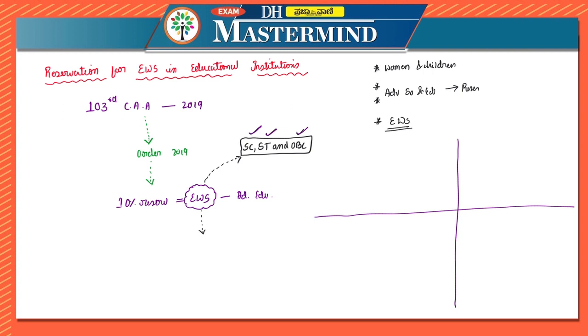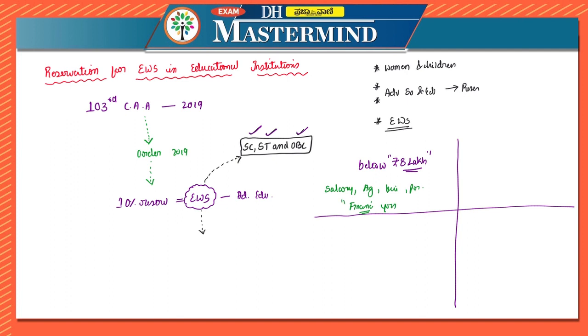But who can avail? That is given over here. Persons whose family has gross annual income below rupees 8 lakh are identified as economically weaker section for the benefit of reservation. Now, this 8 lakh would include income from all sources. That is, if they are getting income from salary, from agriculture, from business, from profession, etc., all those sources are taken into consideration for the financial year.